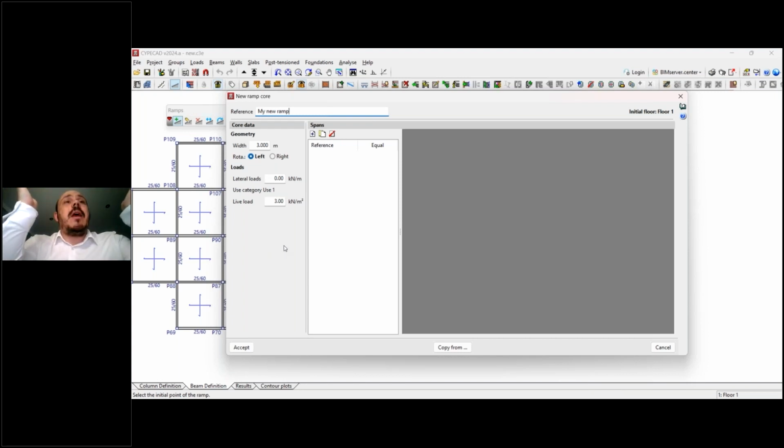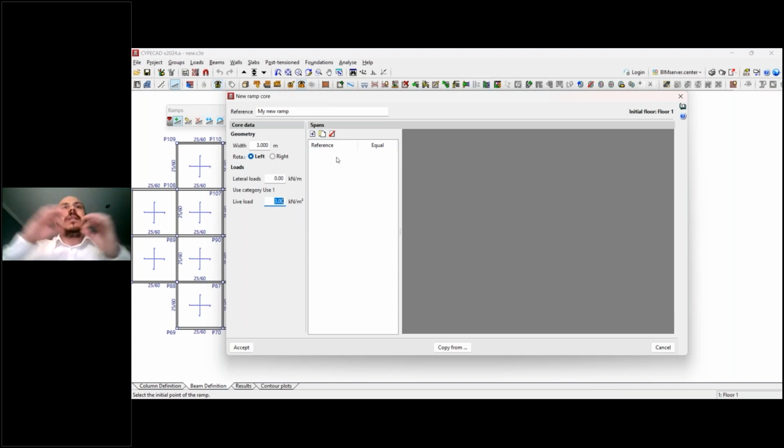The first option that I have is just add a simple ramp. To do that, I will define a width, so some geometry information, width, and the rotation of this ramp in case I have a curved ramp, which could be to the left or to the right. I can also define some lateral loads and live loads. Okay, but then actually what I need to do is to add different spans.